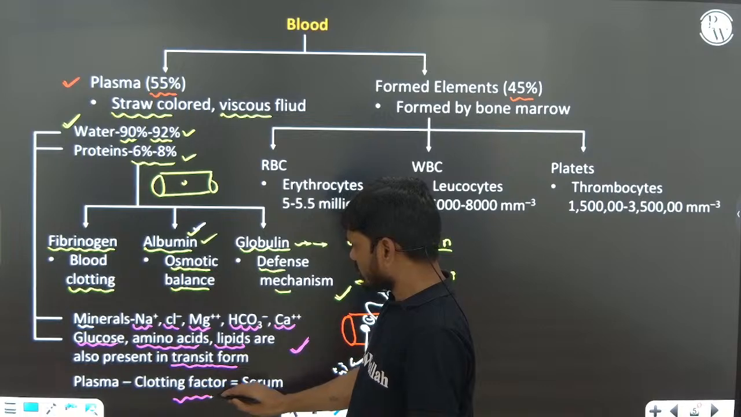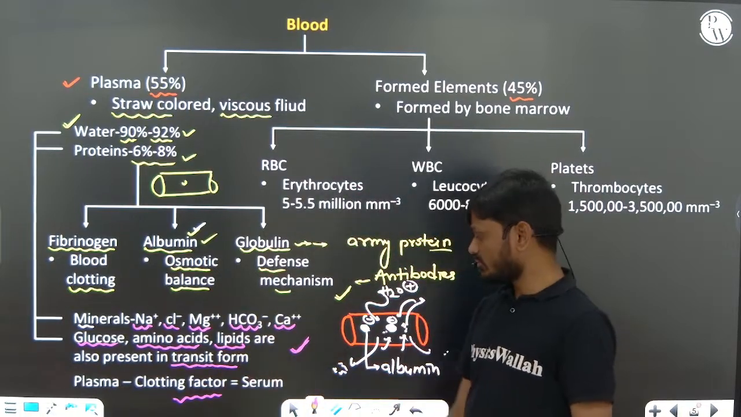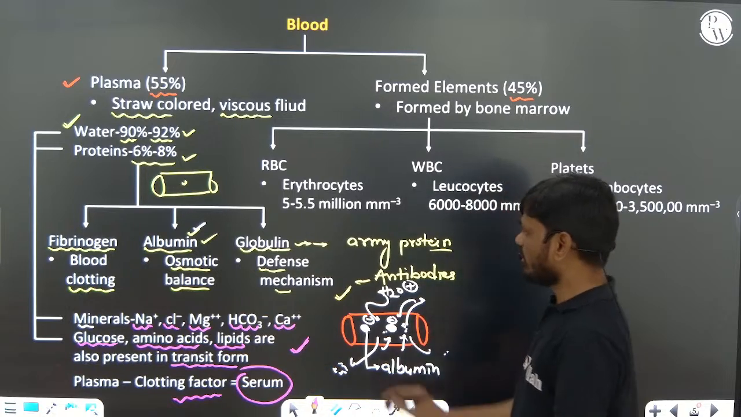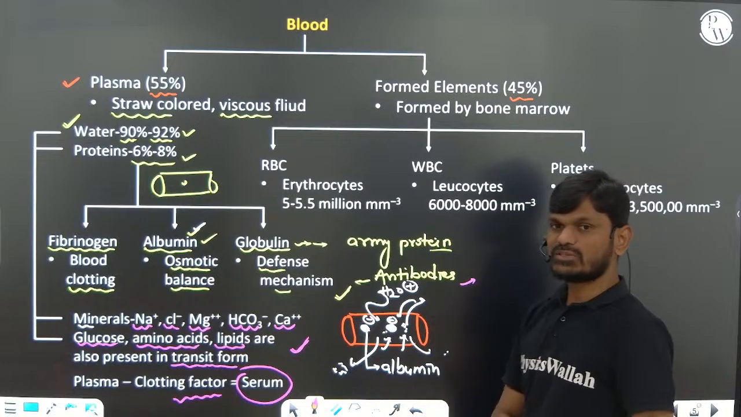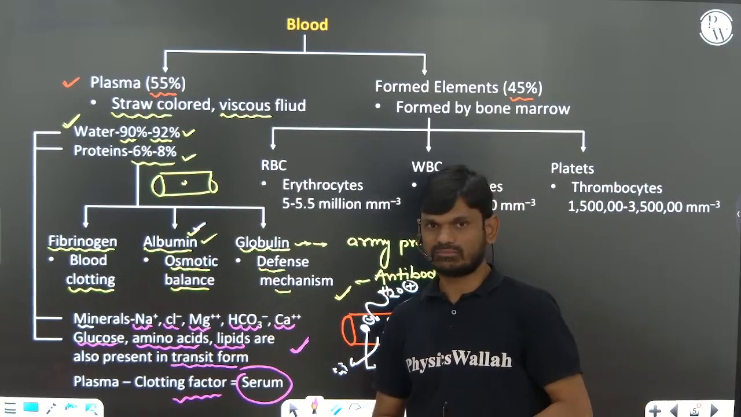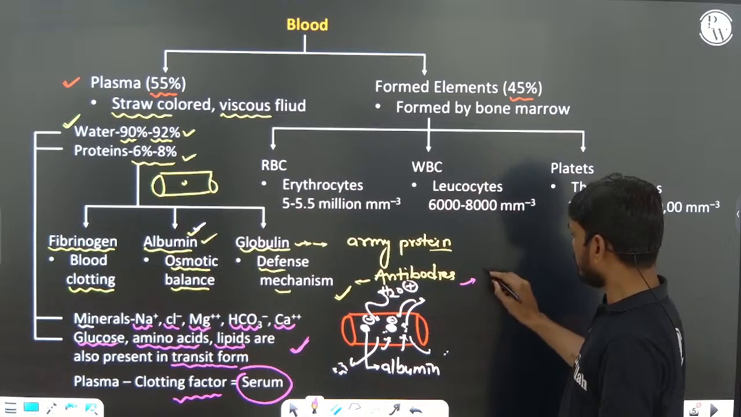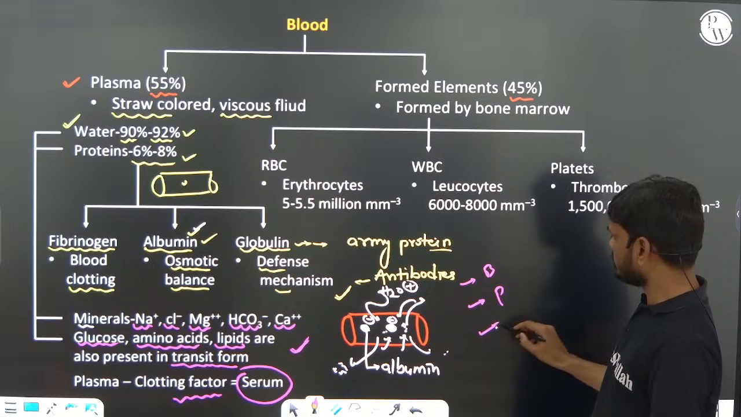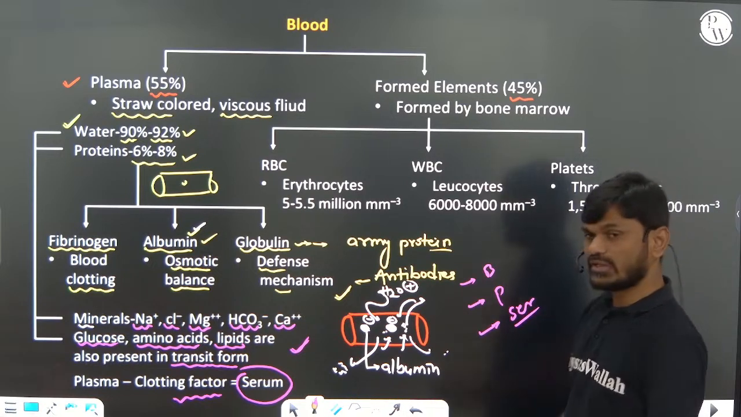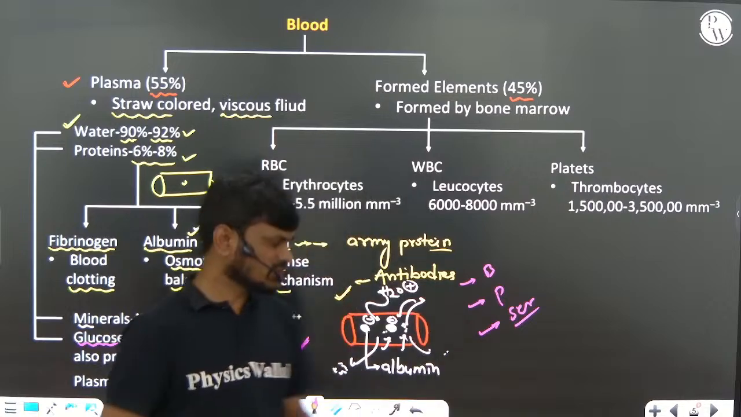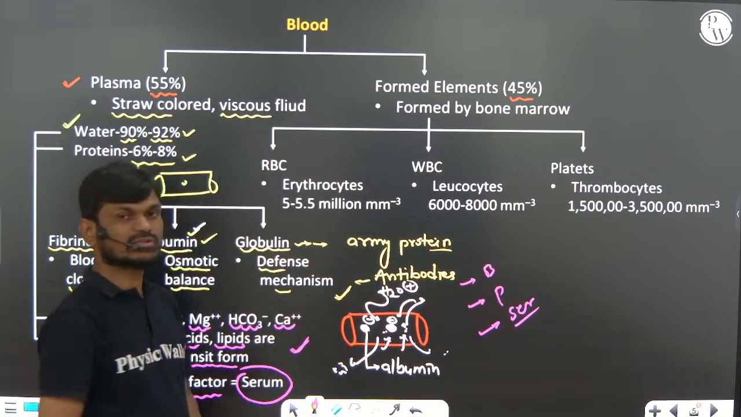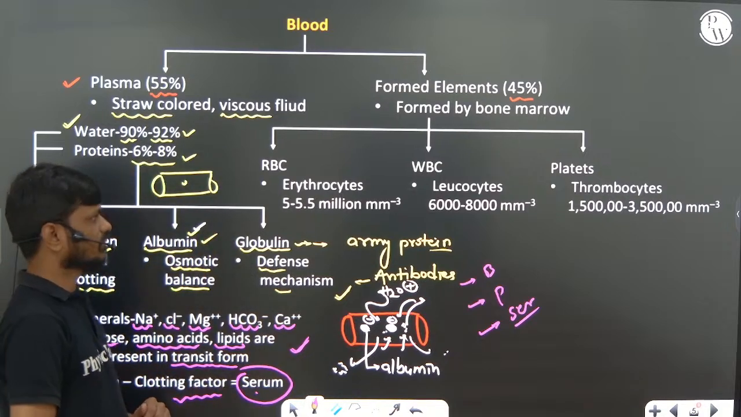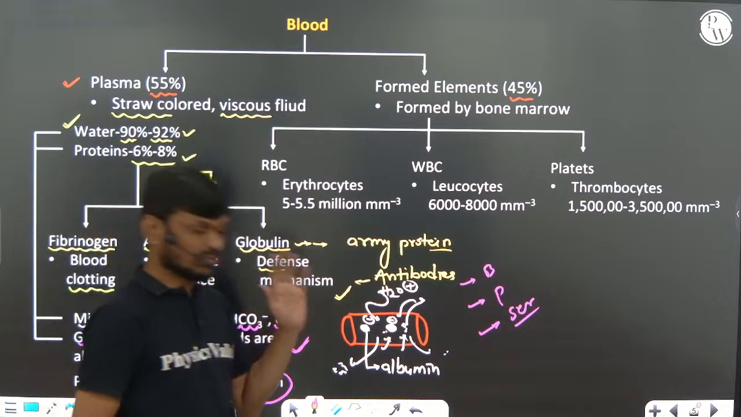If you remove the clotting factors from plasma, the remaining component we call serum. Sometimes they will ask you a question: among the following, which will not clot? They will give you blood, plasma and serum. Serum is the answer, because serum doesn't have any clotting factor, so no clotting takes place. Okay, this is about plasma. Next one.